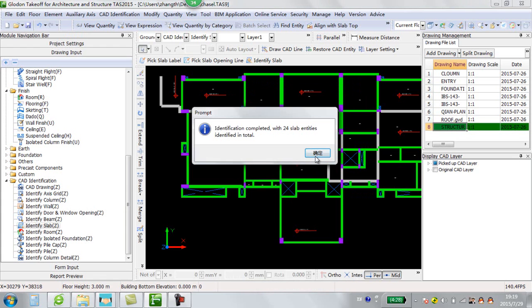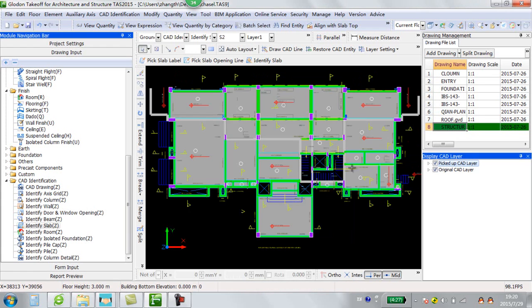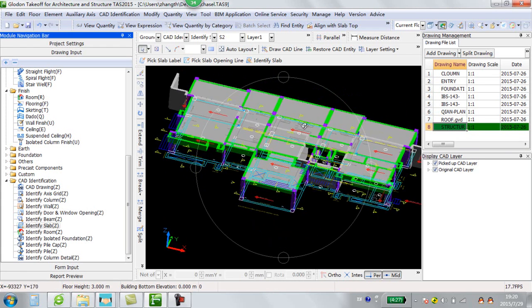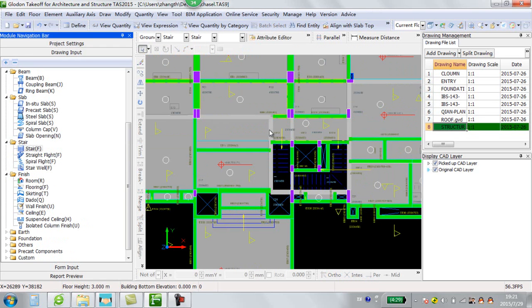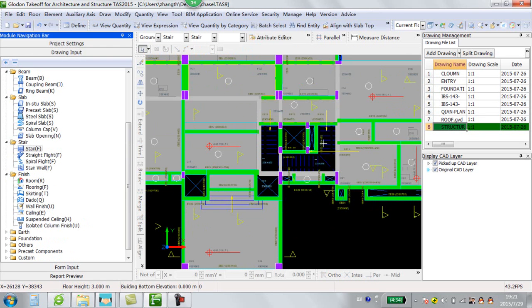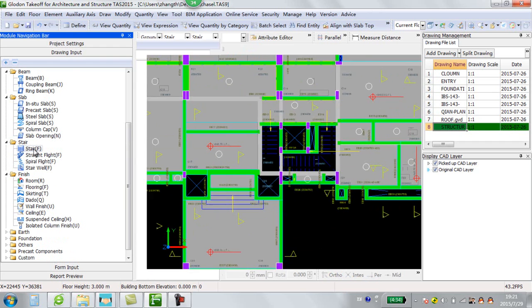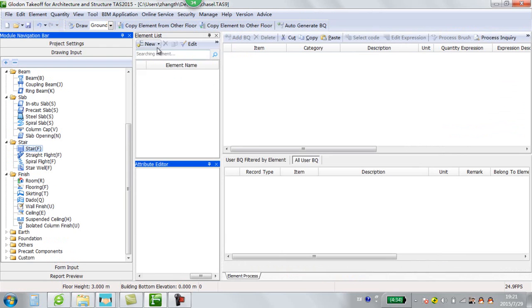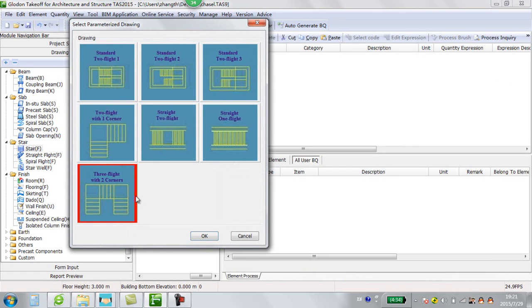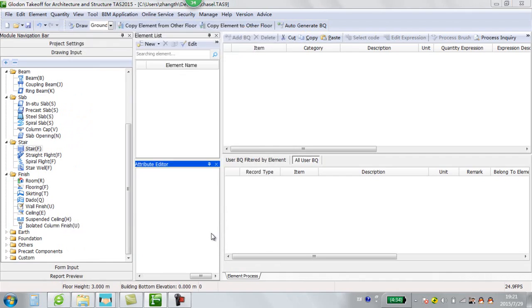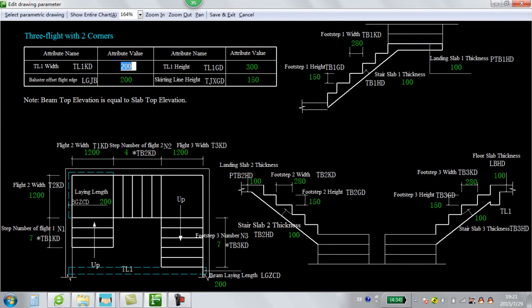Then we get the result, 24 slab identification. Now we can check the 3D modeling of the slab. We build the 3D modeling of the stairs. Stair is the difficult element to calculate by manual way, but in Golden software we have embedded parameter-sized stairs. We can choose the stair that you want and change the relevant data.